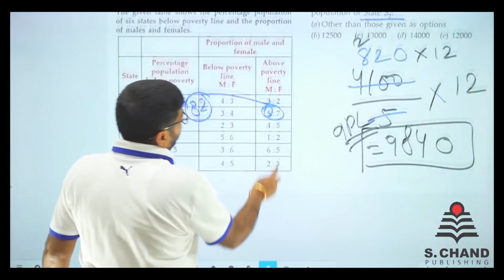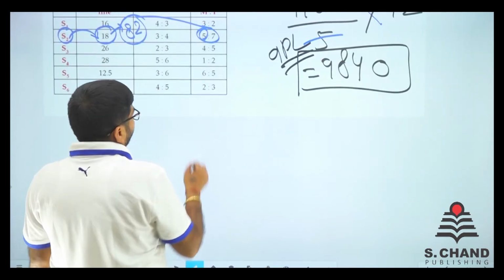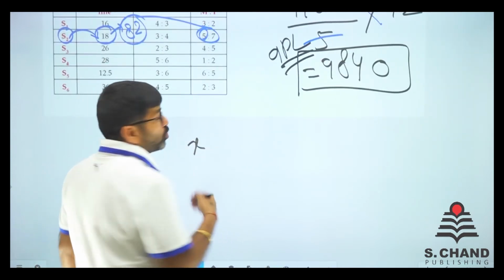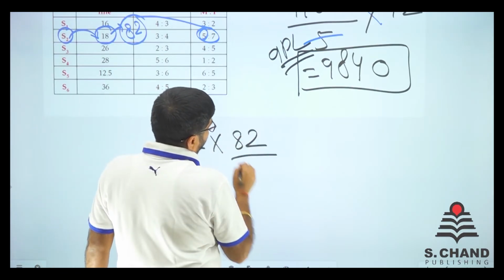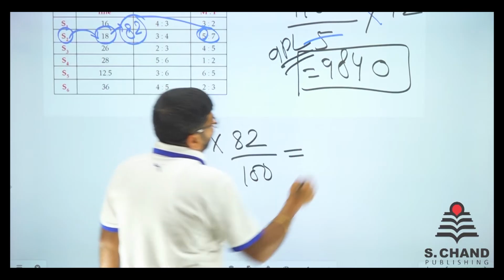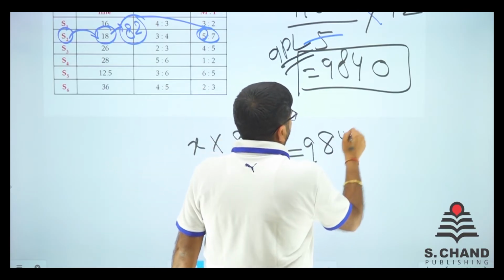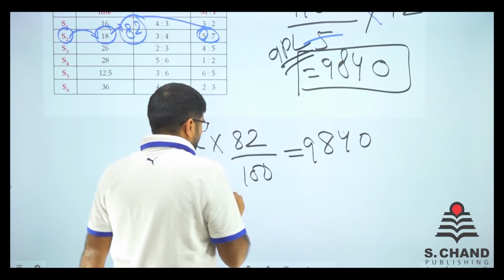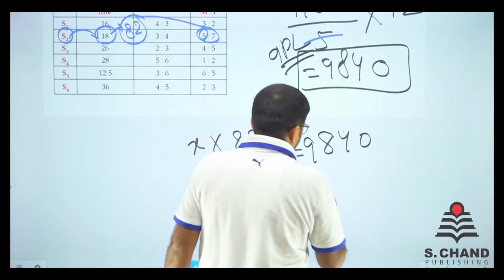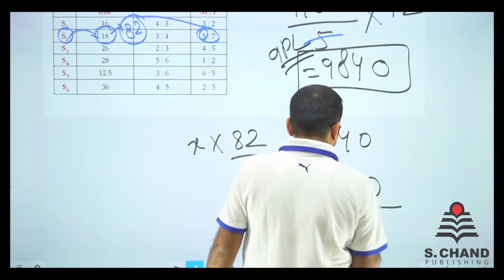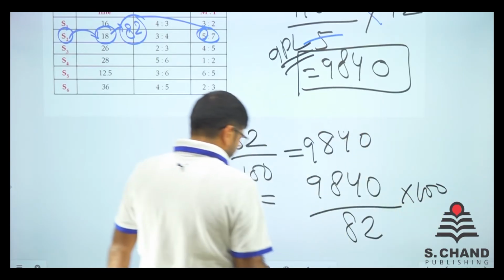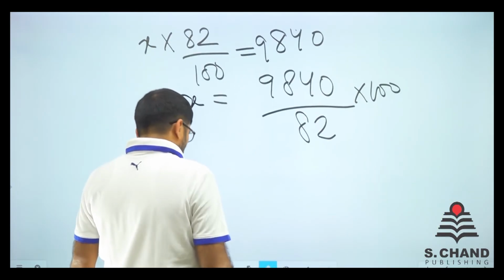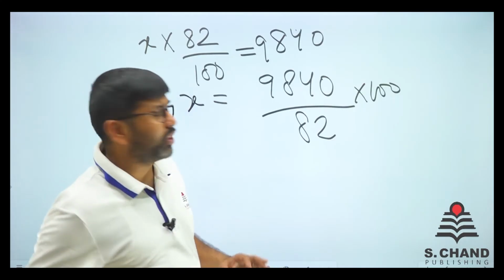So what we need now is, we know that X is the total population. When we find out the 82% of that, that will be 9840. So X is equal to 9840 divided by 82 into 100. Let's calculate. So just do the simple calculation.